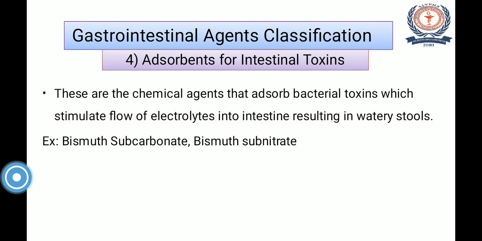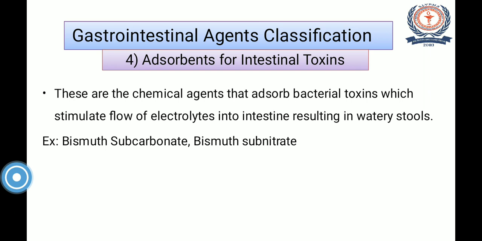The next one are adsorbents for intestinal toxins. These are again chemical agents that adsorb bacterial toxins which stimulate the flow of electrolytes into the intestine and result in watery stool. So these adsorbents, as the name indicates, adsorb the bacterial toxins on their surface. It is a physical phenomenon.